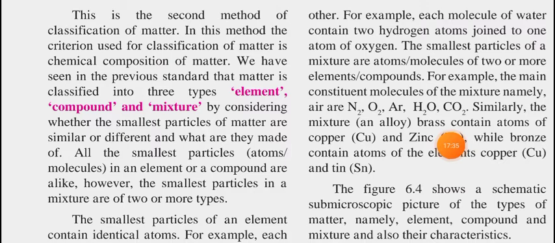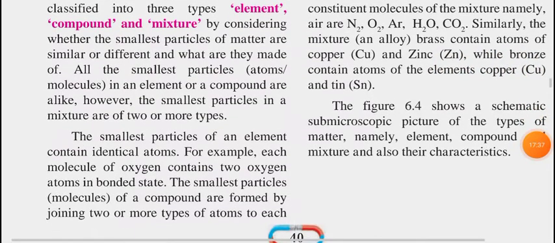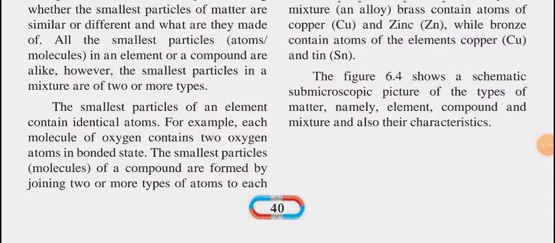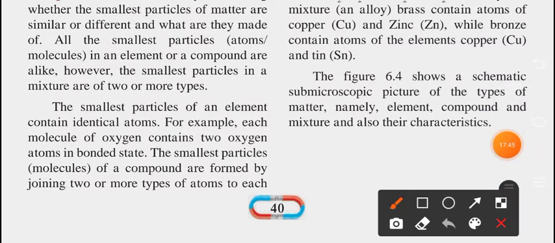The smallest particles of an element contain identical atoms. For example, each molecule of oxygen contains two oxygen atoms in bonded state, because obviously we are writing all the time O2. The smallest particles of a compound are formed by joining two or more types of atoms to each other.